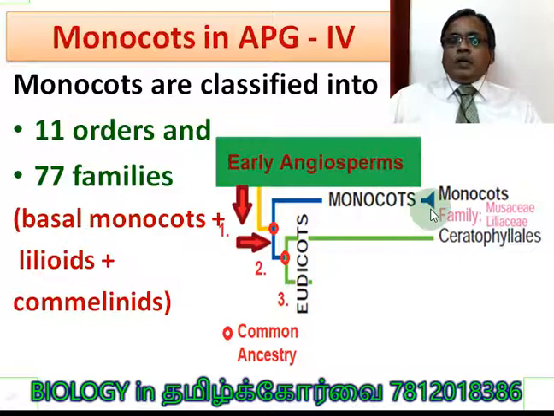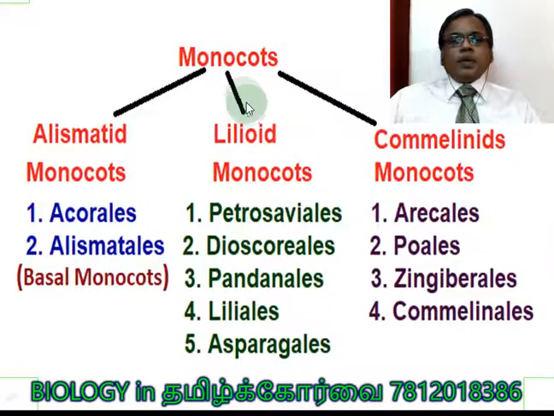Very clear. When compared to monocot, there is eudicot. Monocots originated a little bit earlier, we should say. Only after that did the eudicots come into existence. This is also a reference. Monocots have three groups.